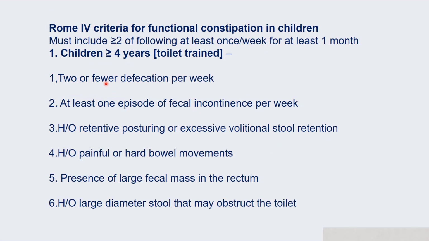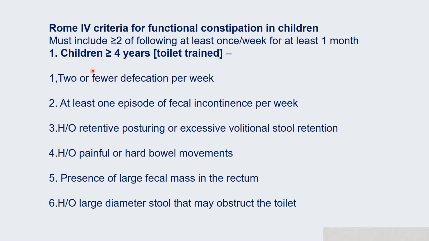Okay, let's see the Rome 4 criteria for functional constipation in children. If you follow this criteria, you can diagnose chronic constipation accurately. According to this criteria, it must include 2 or more of the following points, which should occur at least once per week for at least 1 month. So if it is occurring once per week for at least 1 month, then you can say this is chronic constipation, and out of these 6, 2 or more points should be present.